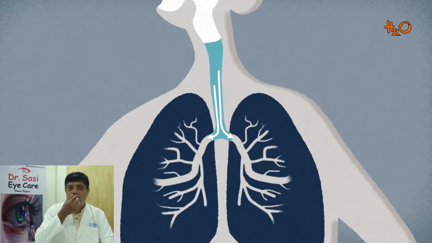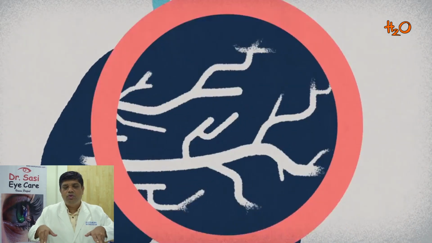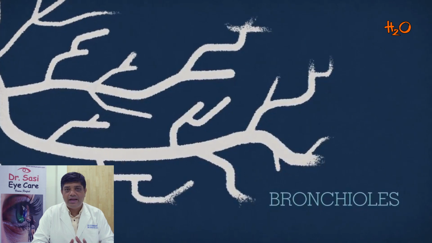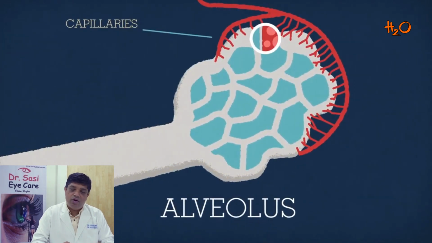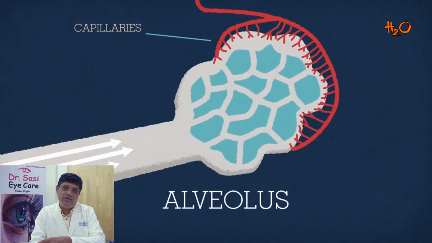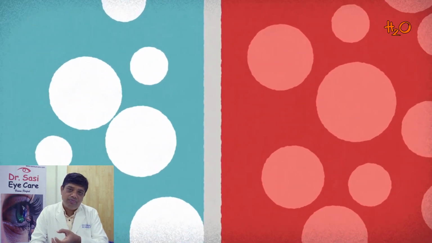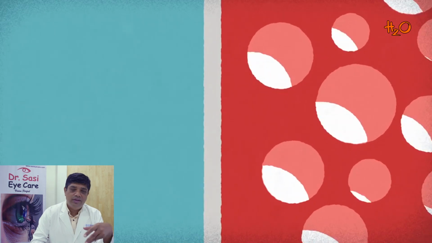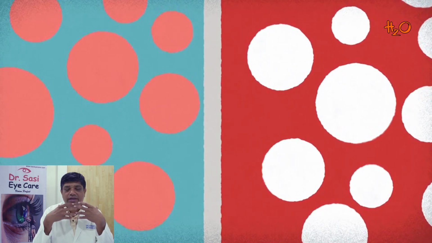What is the structure of a respiratory system? Through the nose it goes into the trachea. The trachea then goes into bronchioles, alveoli, capillaries, and from the capillaries the oxygen gets transferred into the bloodstream, and from the bloodstream the carbon dioxide goes out and it is exhaled out. So that is how this entire structure is.